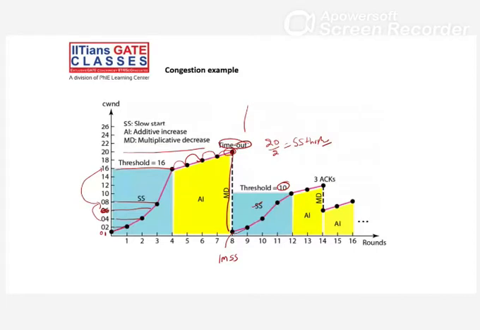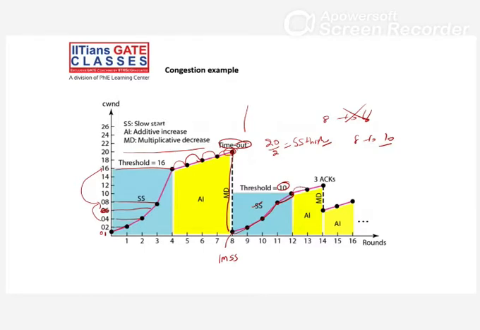1, 2, 4, 8, right? And go up to 10, not 16. Go up to 10 because the threshold size is 10. So we can't go from 8 to 16; this is wrong. 8 to 10, because we can go only up to the threshold, right? Then comes the normal congestion avoidance phase.